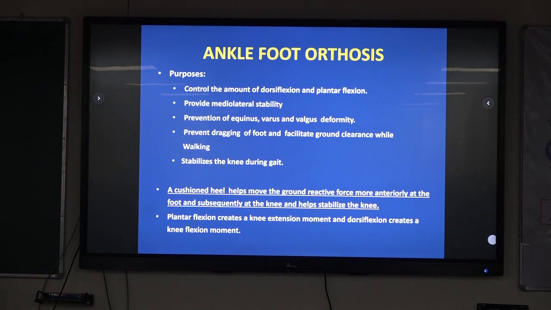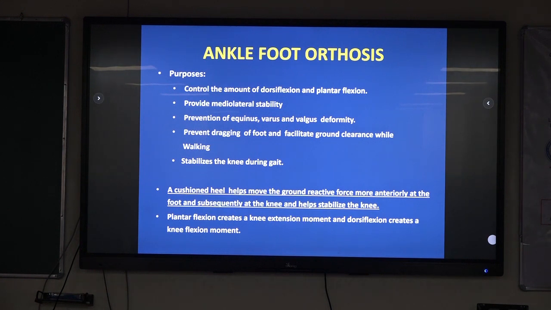So coming to ankle foot orthosis, the purpose is to control the amount of dorsiflexion and plantar flexion. They in addition provide mediolateral stability and help in prevention of equinus, varus and valgus deformity. They prevent dragging of the foot by supporting it during swing phase, and they also stabilize the knee during gait.